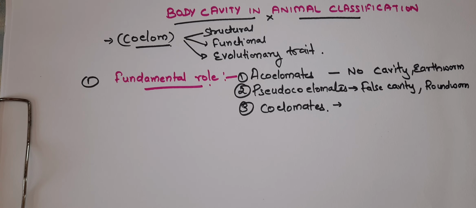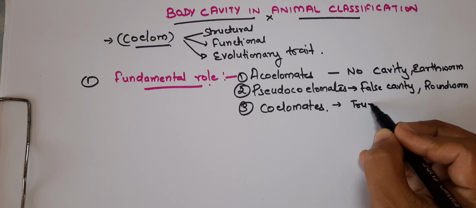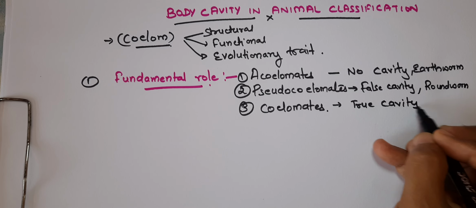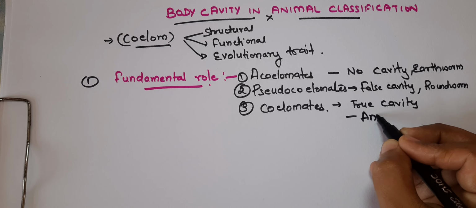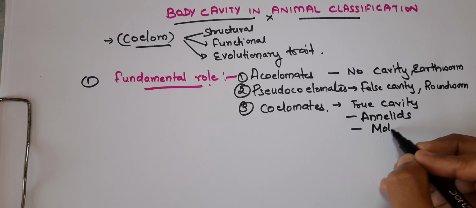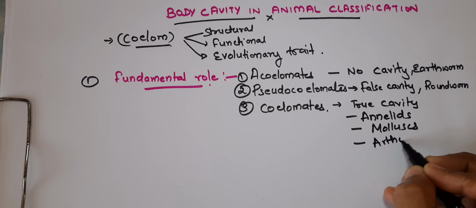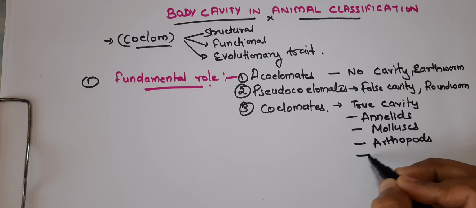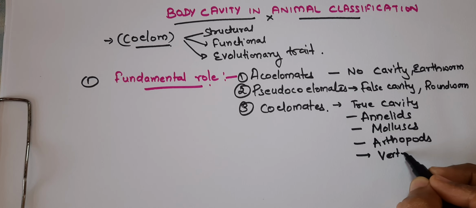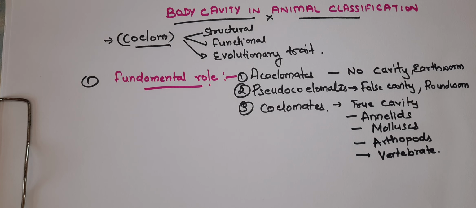This kind of species includes the annelids, mollusks, and arthropods, as well as the vertebrates. So they display the true body cavity. The distinction reflects the complexity of the organism's body structure and organ development.